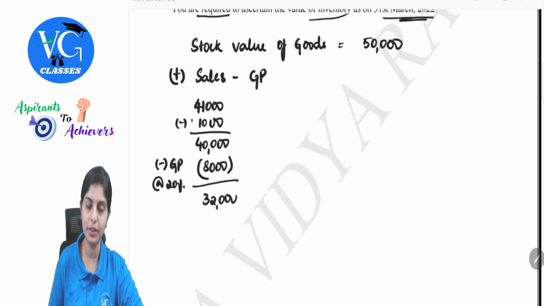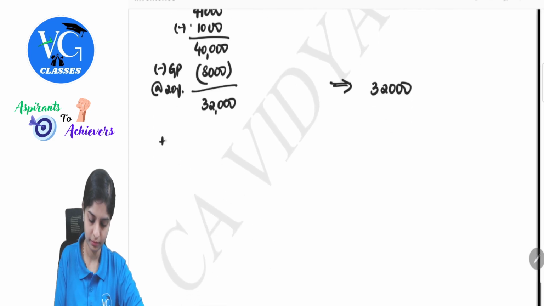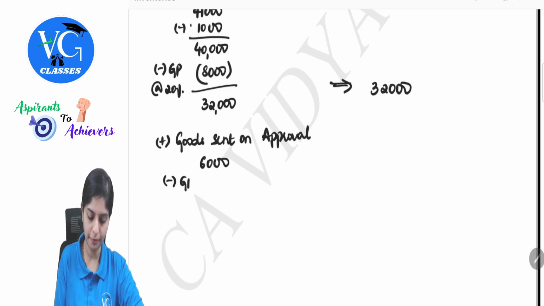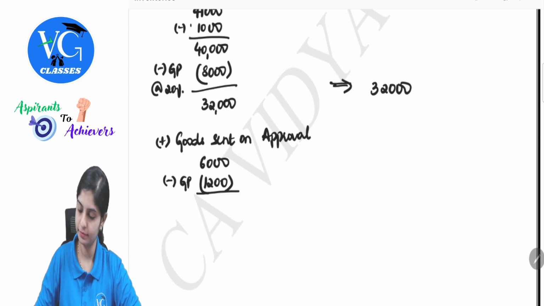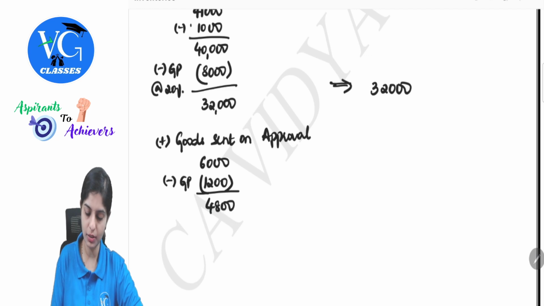This is 8,000, so 32,000 will be taken. And then goods sent on approval, 6,000. On this gross profit at 20%, so that is 1,200. You'll be left with 4,800.